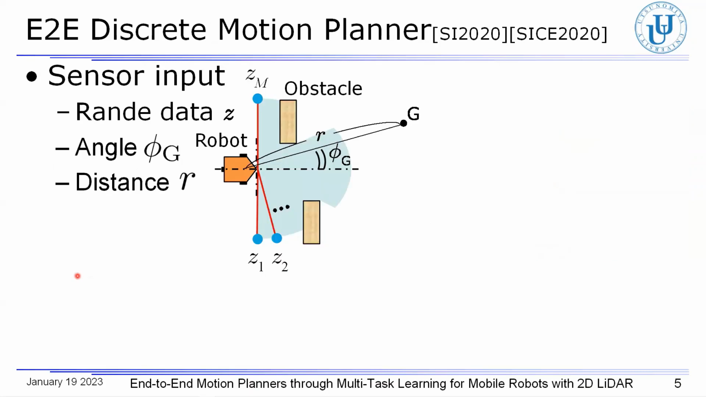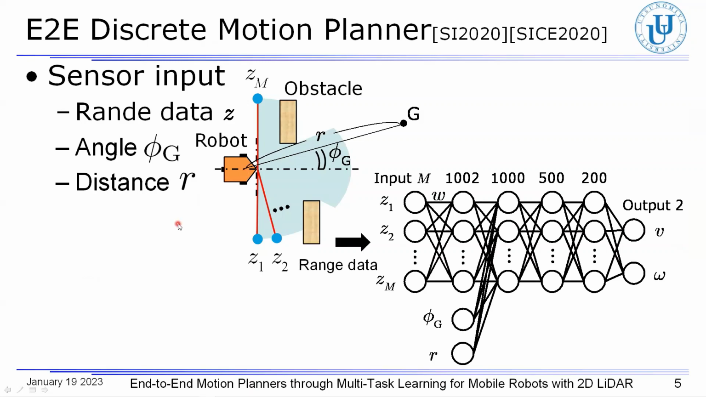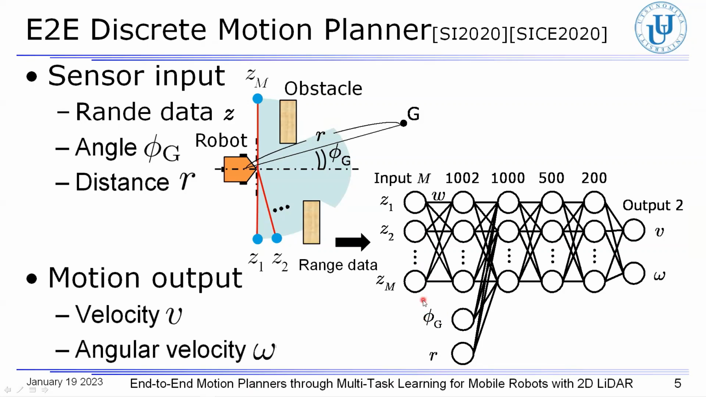Here, let us explain the motion planner based on MLP. First off, range data around the robot are measured by the 2D LiDAR mounted on top of the robot, as you can see here. The range data are fed as inputs to the motion planner. According to a localization result, a destination angle and the distance to the destination are fed as an input, as you can see here and here. From the motion planner, the velocity and angular velocity are determined as the output.